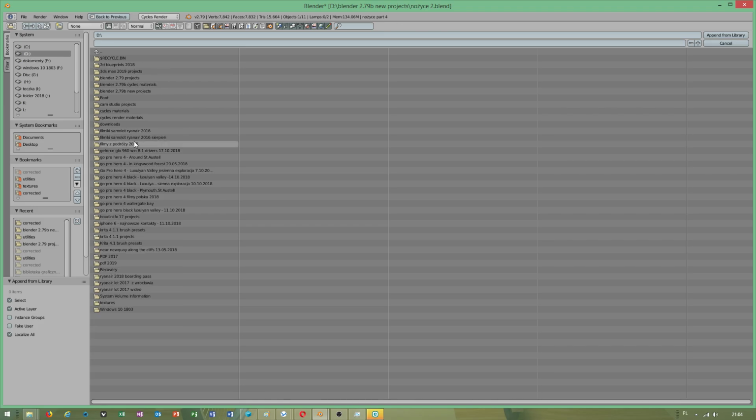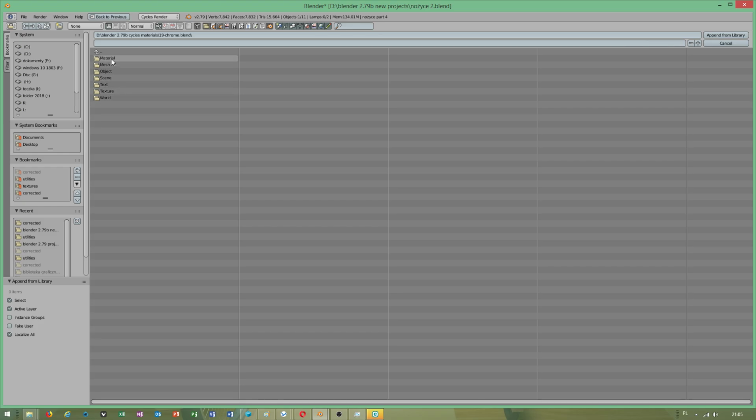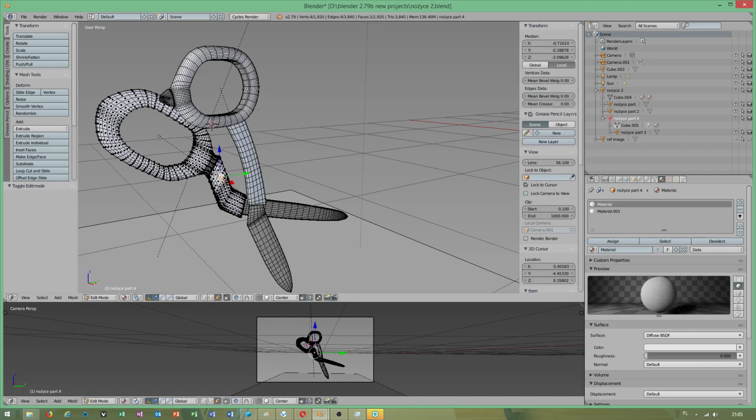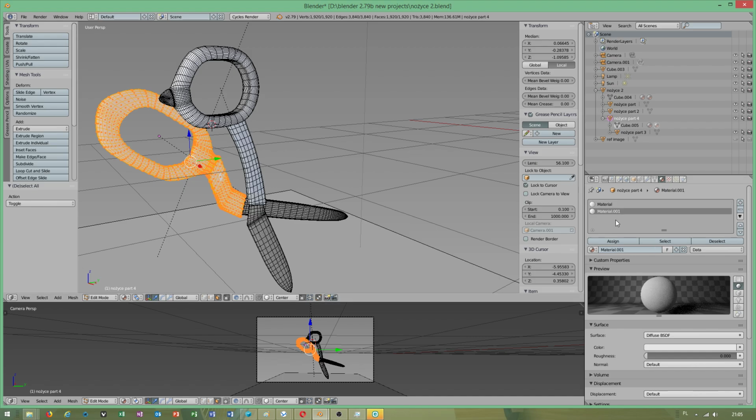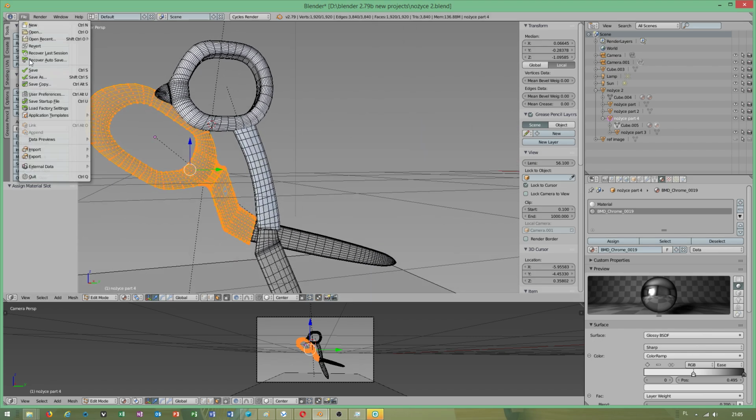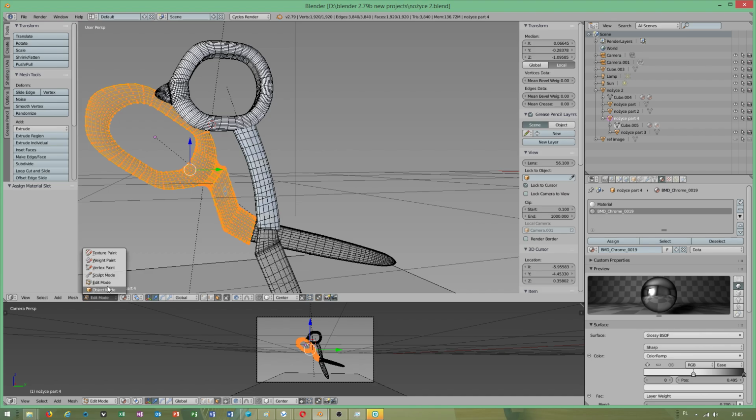I have to check if I have got Chrome material, and your materials will be imported, and you can choose. But first of all, you have to assign this one. Control A, and then use Chrome material. Now we have Chrome material applied to the scissors.